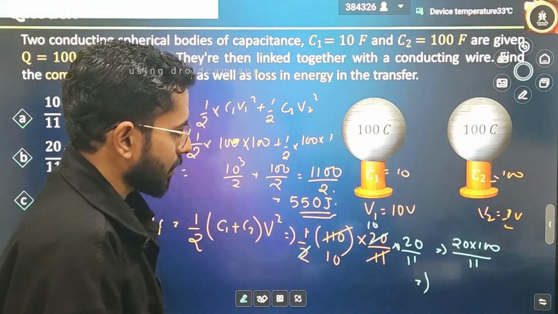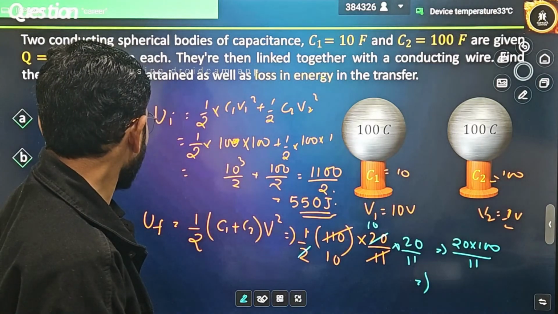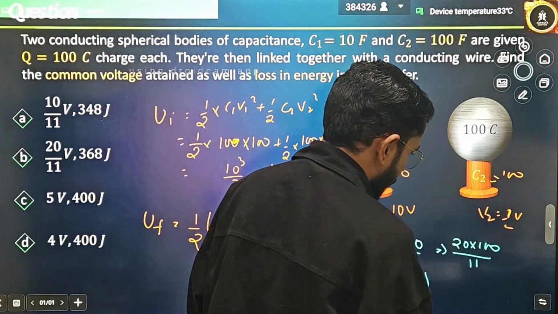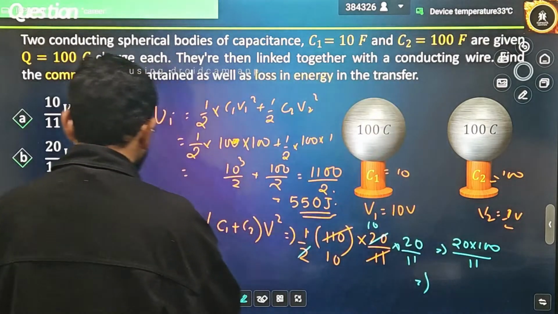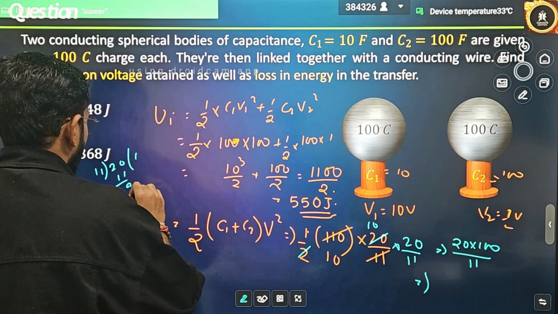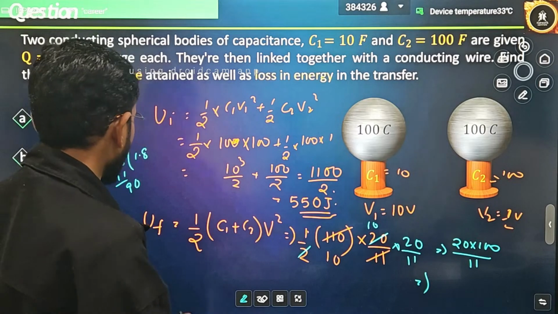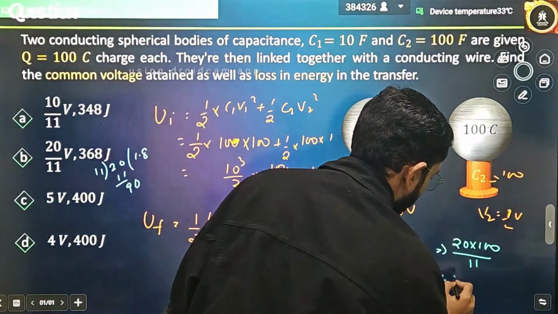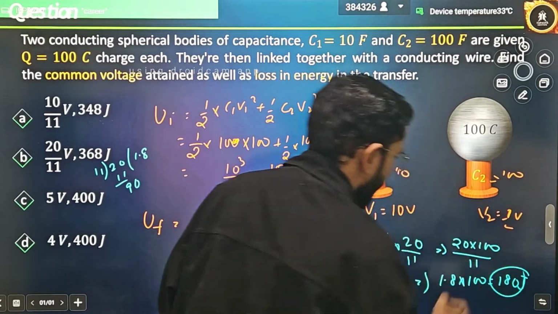Now what will you do, because they cannot be directly subtracted from here? What is the nearest possible answer? That is what you have to quote. Anything that you can do, tell me what you will write. 11 divided by 20. 11 divided by 20, about 1.8 will be coming. Then multiply 1.8 by 100. Nearly 180 joules will be coming finally.